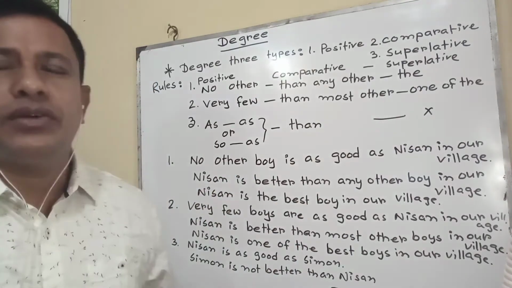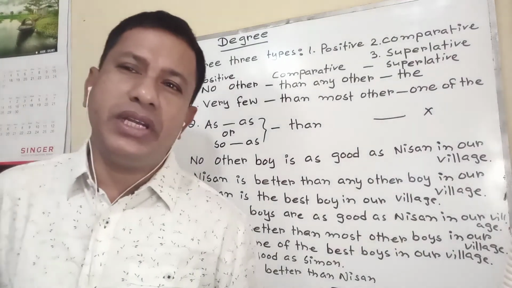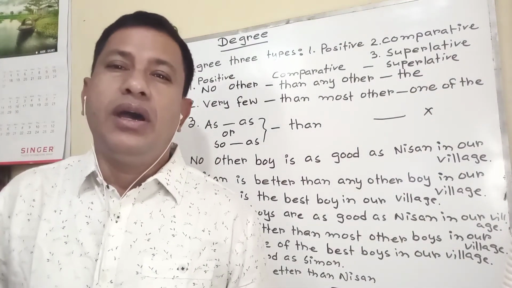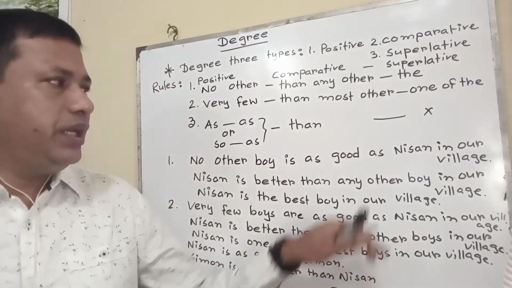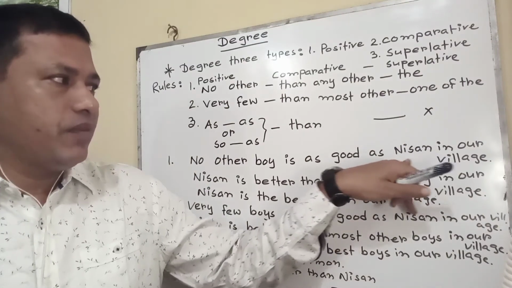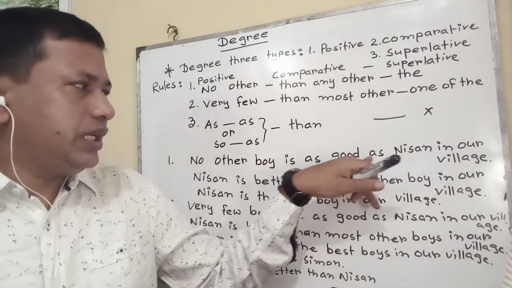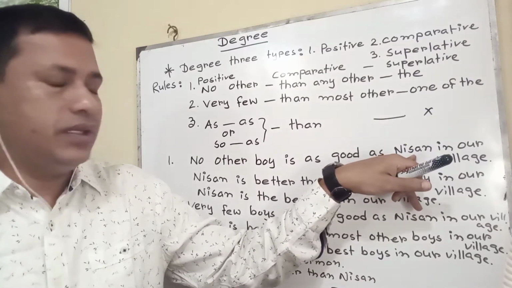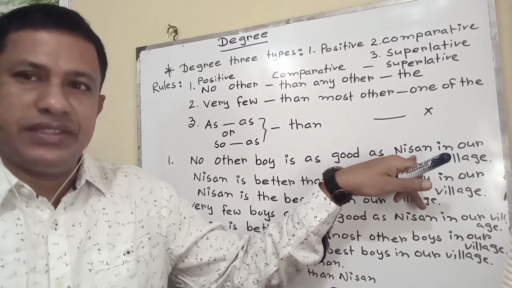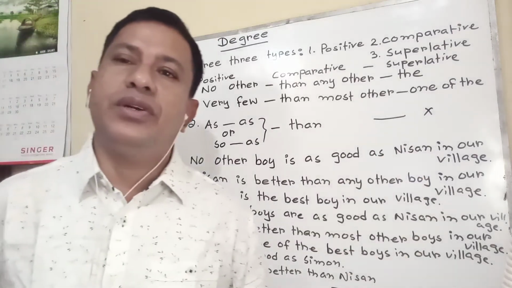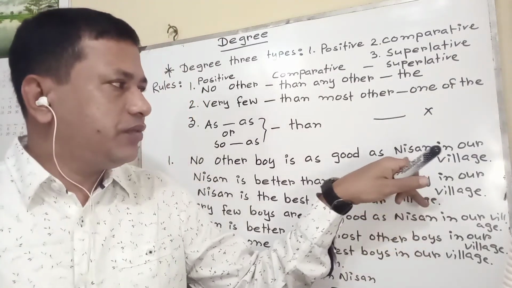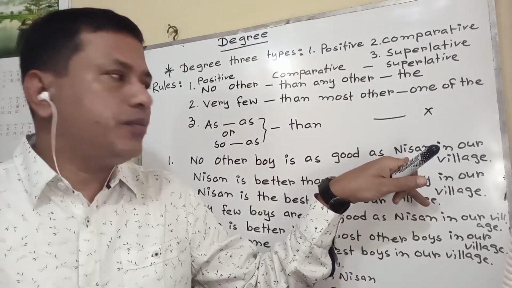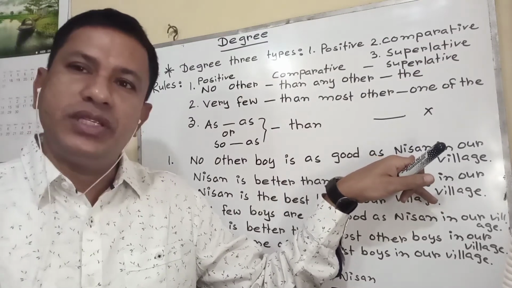But you have to remember that whenever we are going from positive to comparative, positive to superlative, at the time we have to begin from the last one, such as good as. After as we have to begin our sentence. For positive to comparative, I'm beginning from this part. From positive to superlative, I'm beginning from this part.